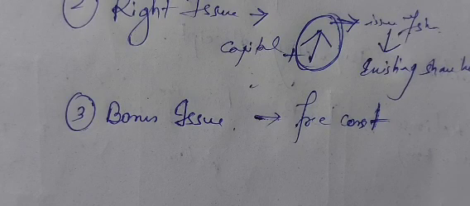Okay, the company cannot say that it will not give dividend and will give bonus instead of dividend. No, bonus can never be issued in lieu of dividend. Dividend is a separate thing, bonus shares is a separate thing. If you are declaring a bonus, then you cannot cancel it, right? And if you are declaring bonus, you cannot say that you are giving that bonus in lieu of dividend.